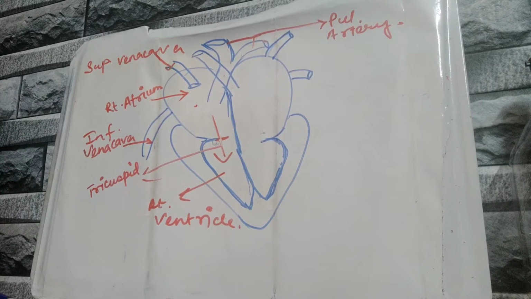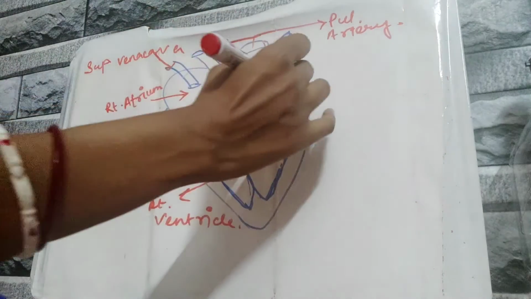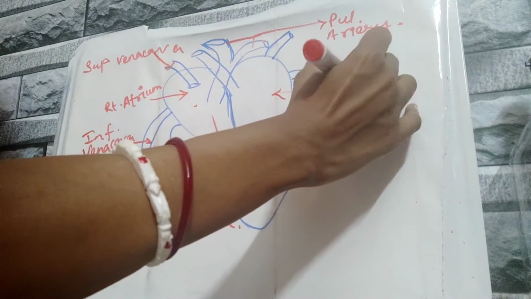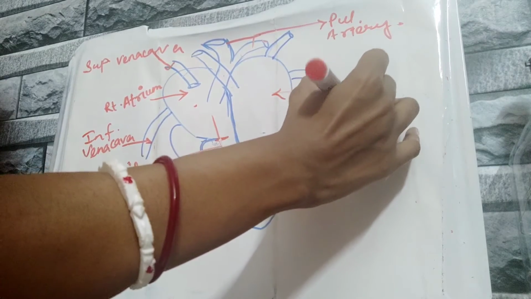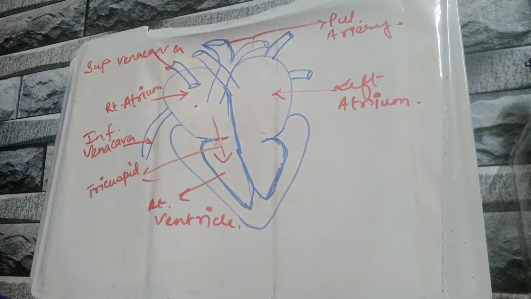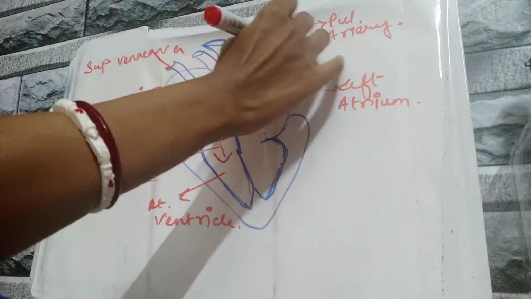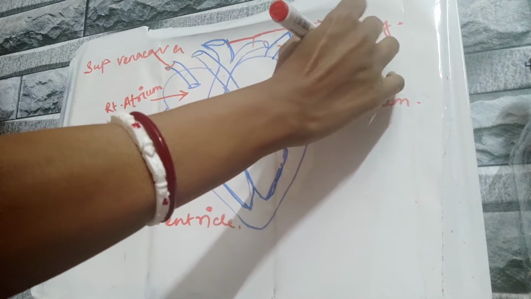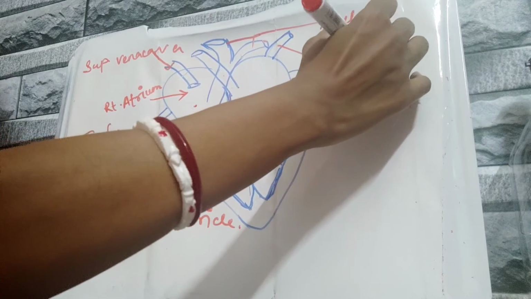After oxygenation, that pure or oxygenated blood from the lungs comes to this left atrium through two pulmonary veins. These are the pulmonary veins.